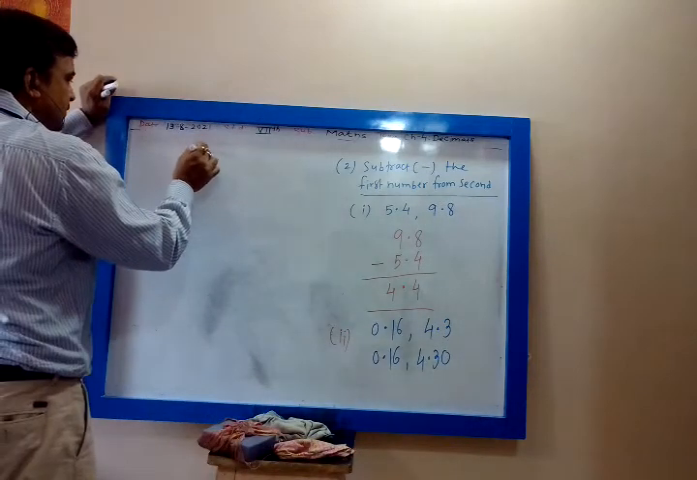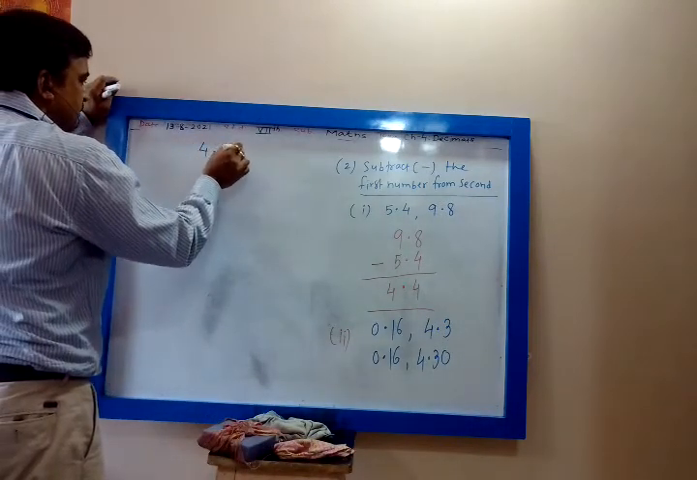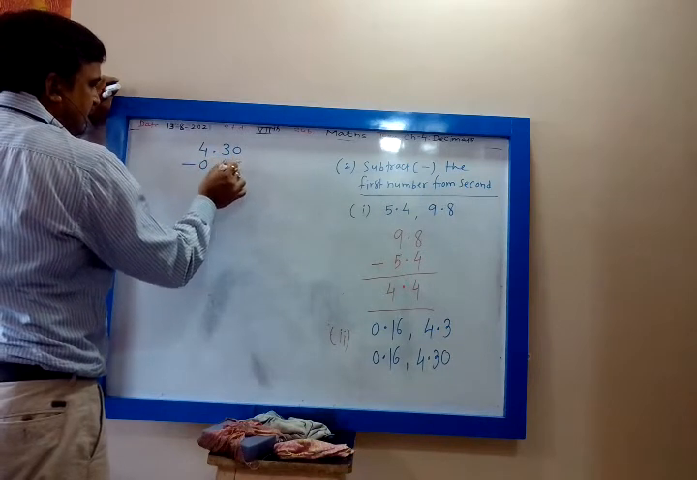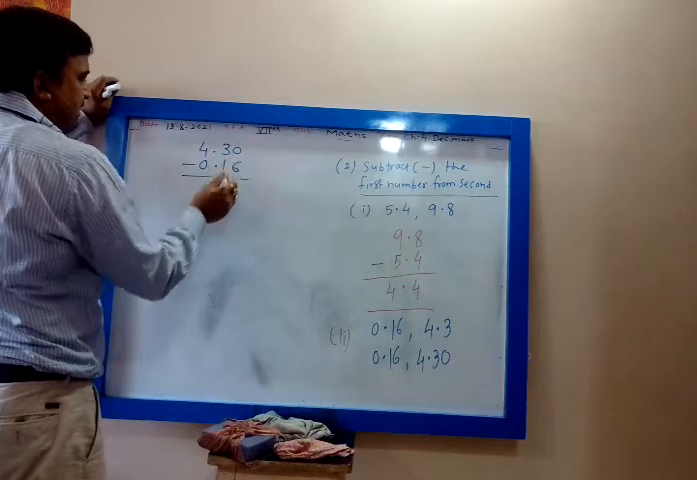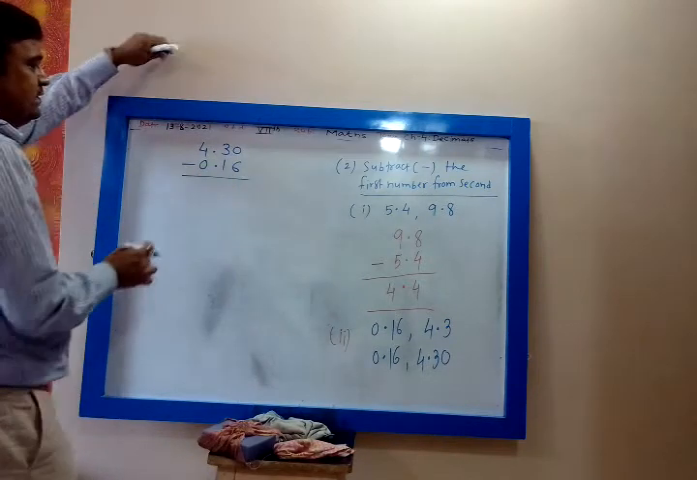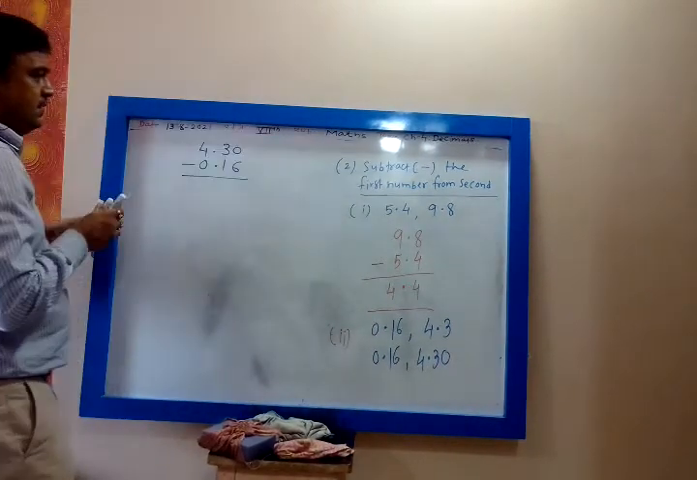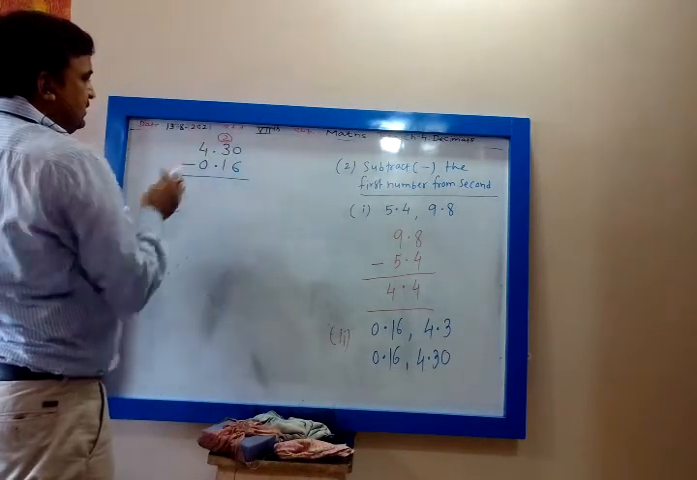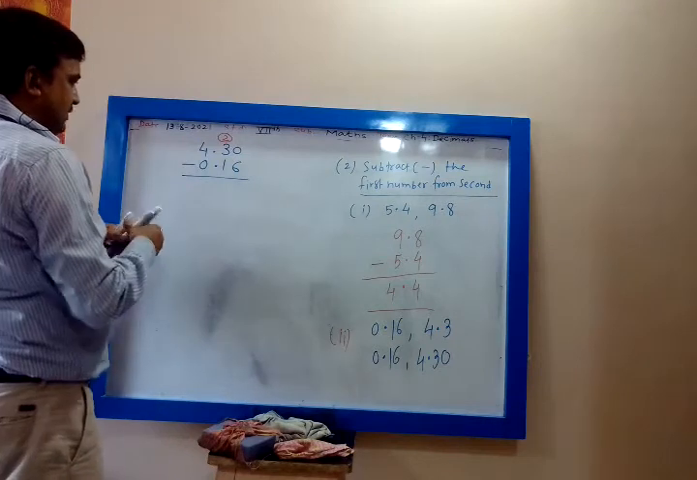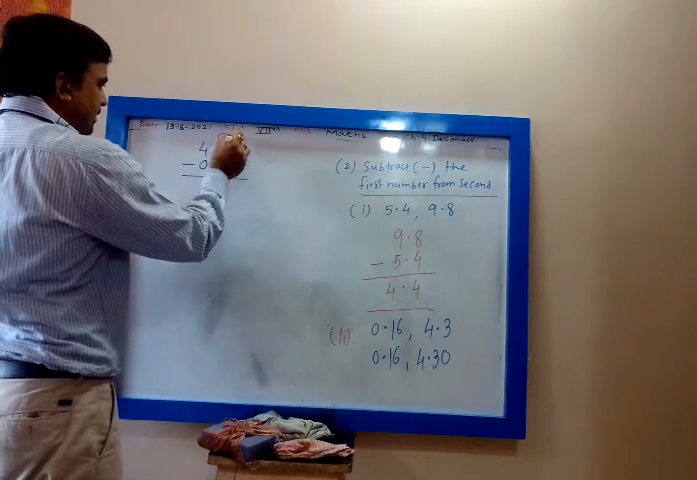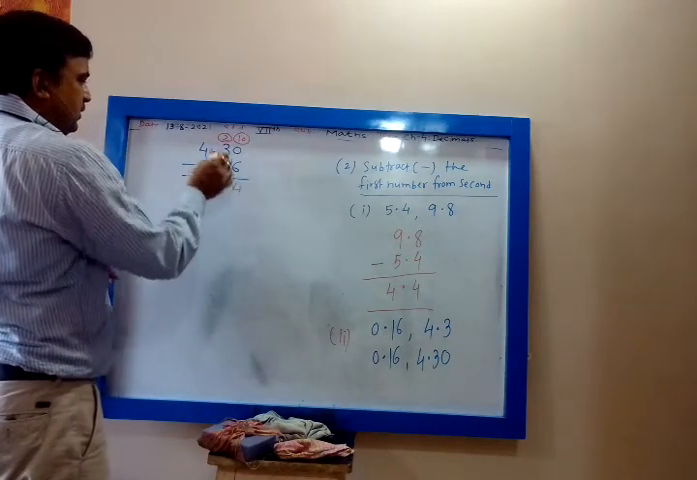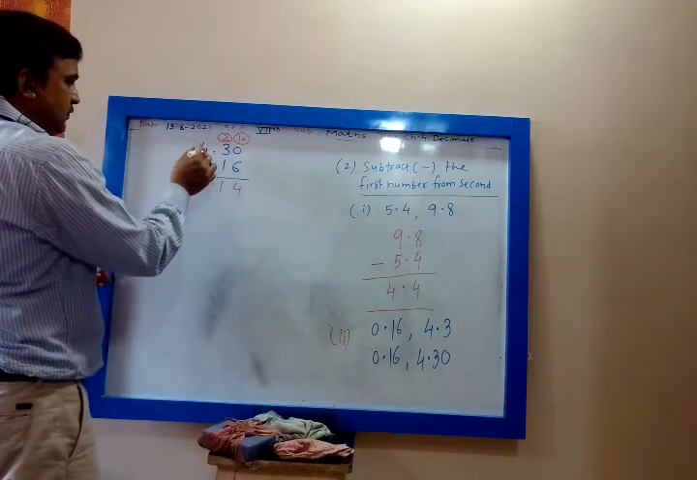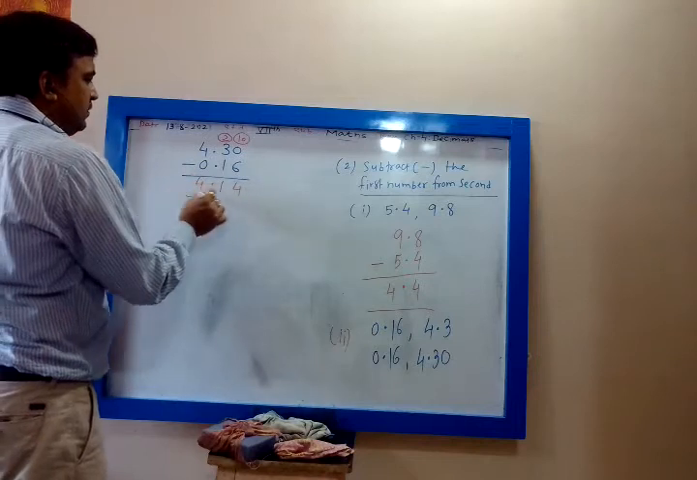So 4.30 minus 0.16. This 0 is smaller than 6, so 1 is carried there. Then in place of 3 it will be 2. Remember this. Then 10 minus 6 is 4. 2 minus 1 is 1. Then 4 minus 0 is 4. 4.14 is the answer.